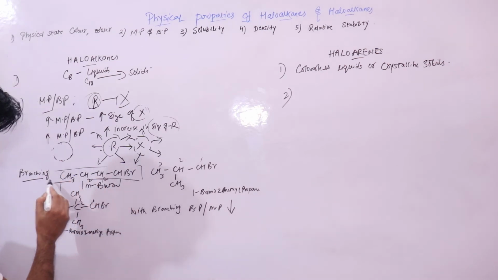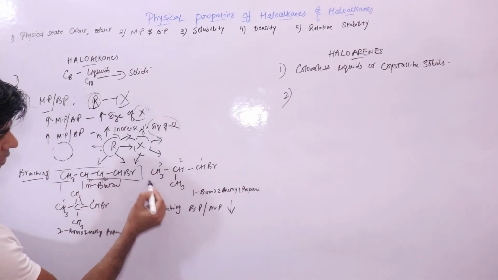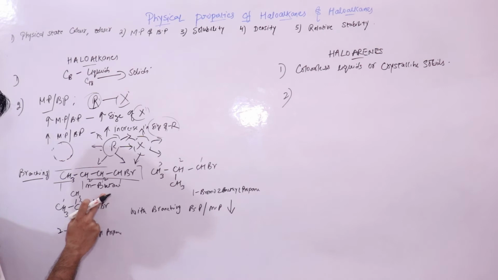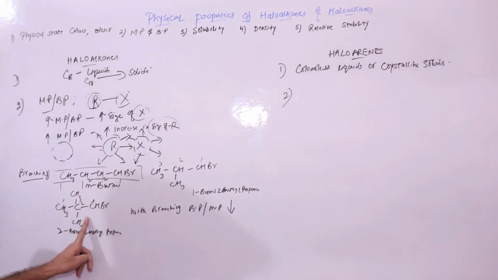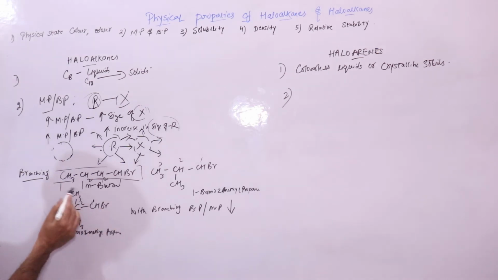You can see the surface area of this is more than the surface area of this, because now this has compacted. If you look at the most branched molecule, its surface area is minimum compared to all three. So this is most compact and its surface area is less.